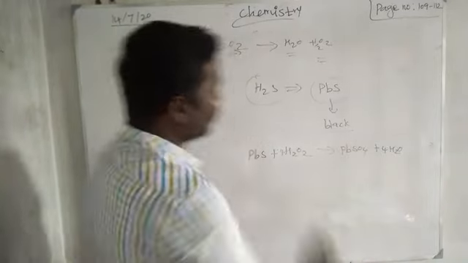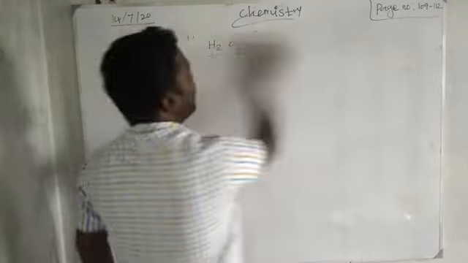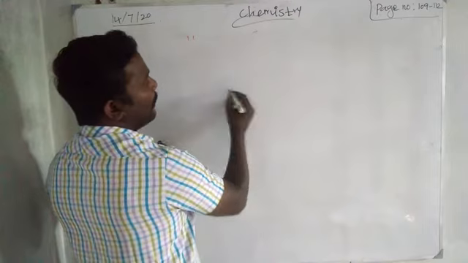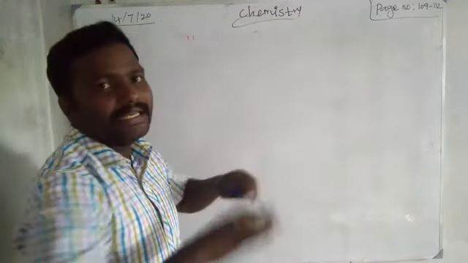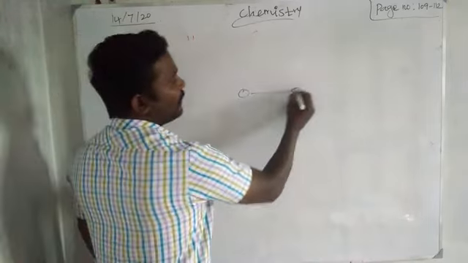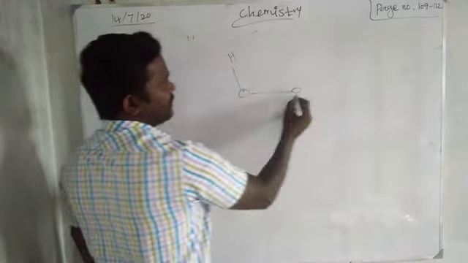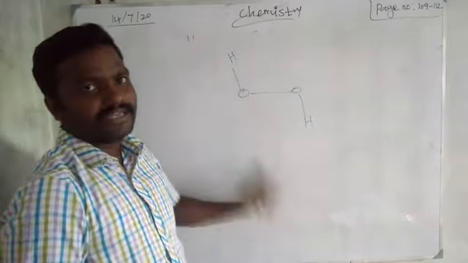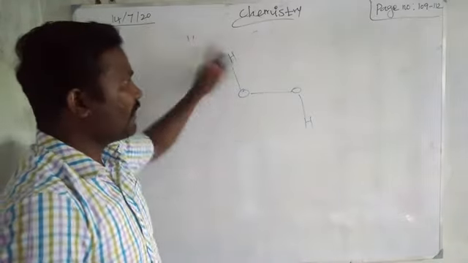Now we are going to learn about the structure of hydrogen peroxide, right? Hydrogen peroxide has an open book structure, which is not a linear structure. Not linear means 2 hydrogen, 2 oxygen, and hydrogen peroxide has a structure like this.